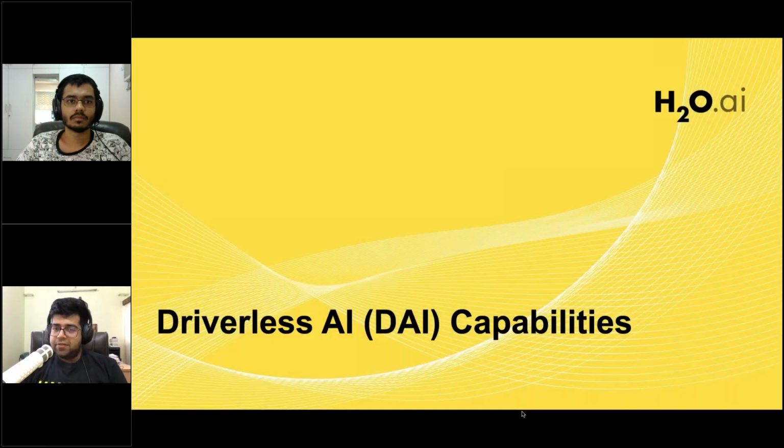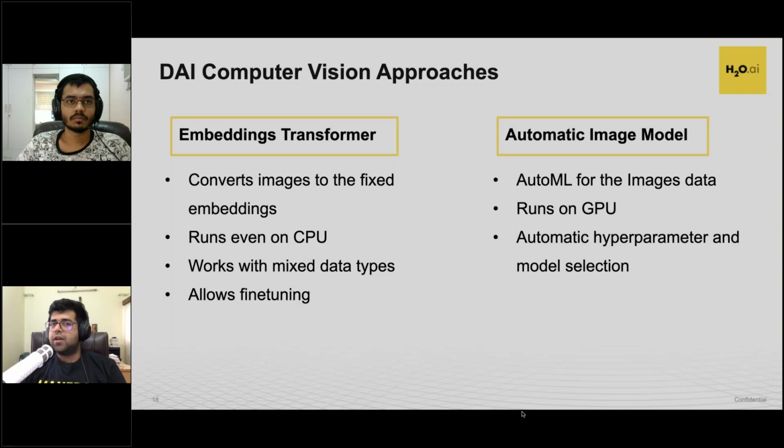So how do we do transfer learning specifically for computer vision? Our flagship product Driverless AI has a few capabilities built in for computer vision approaches. The first one is creating an embedding transformer. This just converts images to fixed embeddings. This can be run on CPU, and it works really nicely for mixed data types. So maybe you don't just have images, maybe it's a mix of data types. You can utilize that. If you want AutoML just for images, we have automatic image model. This runs on GPU. It can do automatic hyperparameter and model selection for you.